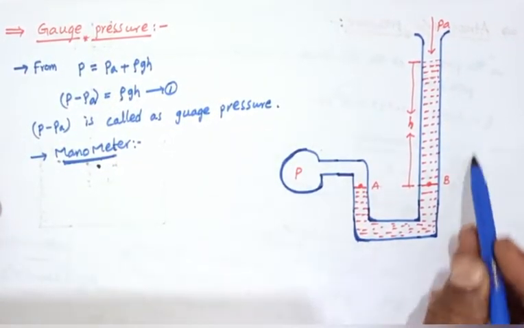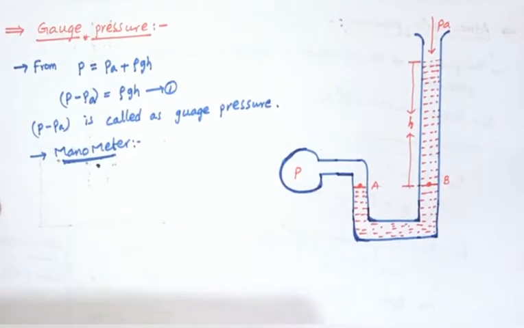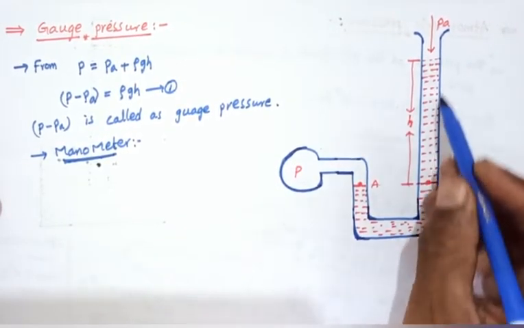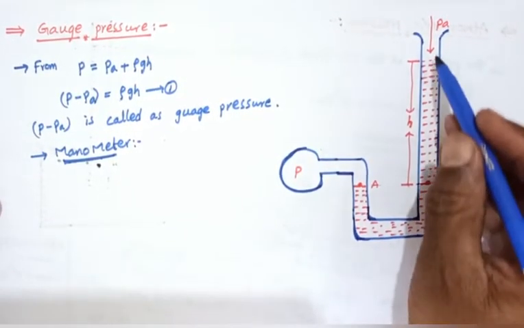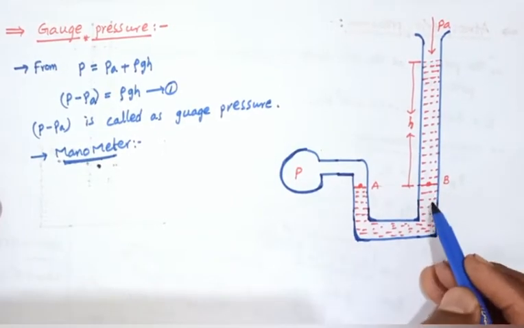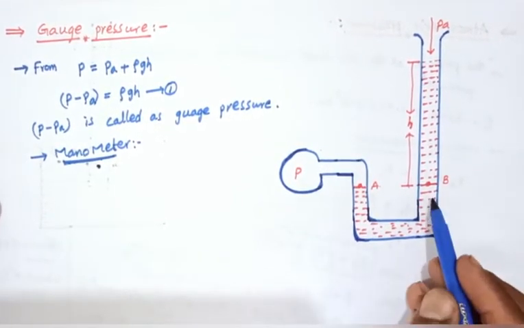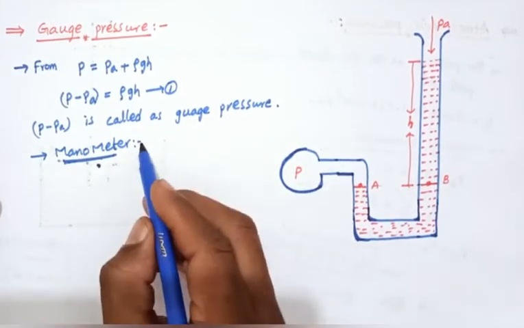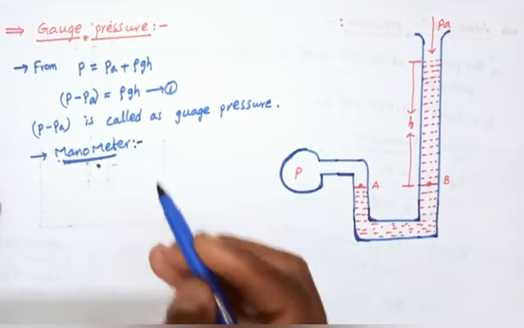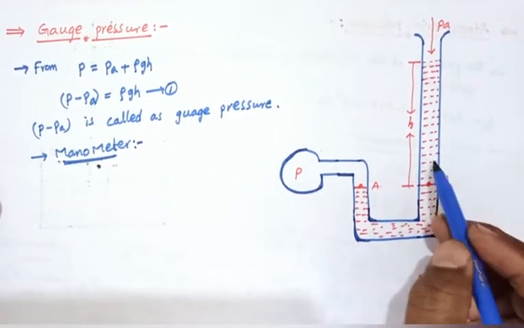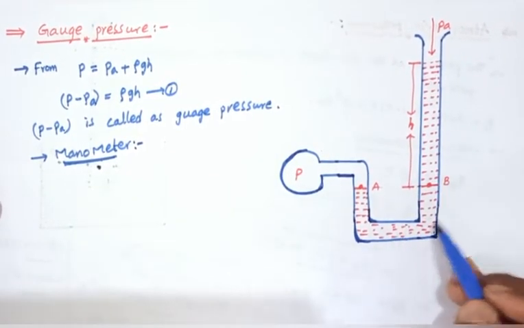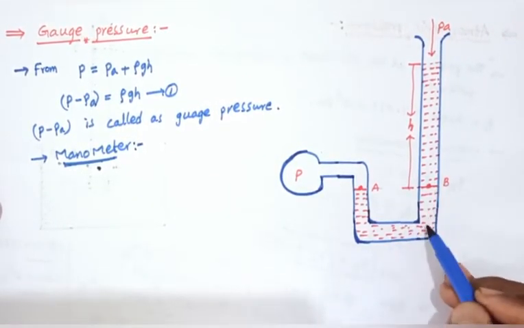So this is the manometer diagram. It consists of a glass U-tube, and in the glass U-tube we can use a fluid. The fluid is of two types here. For small density we can use oil, any oil.